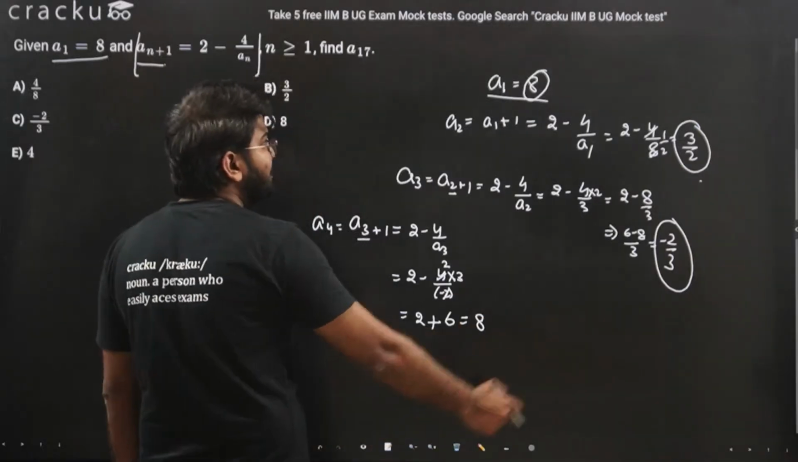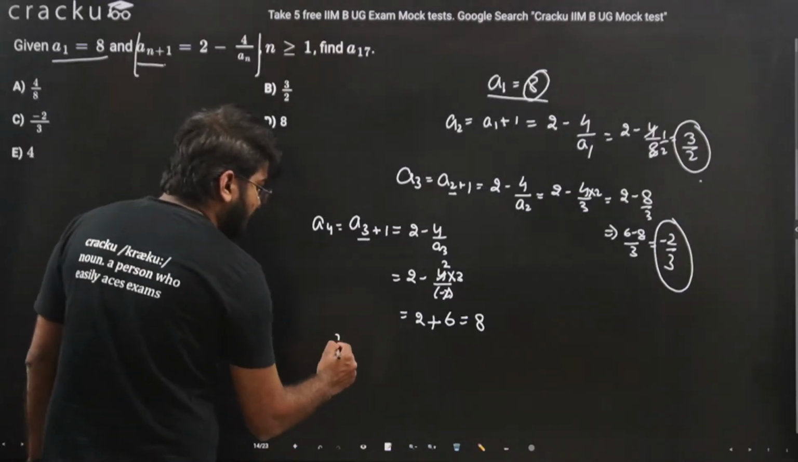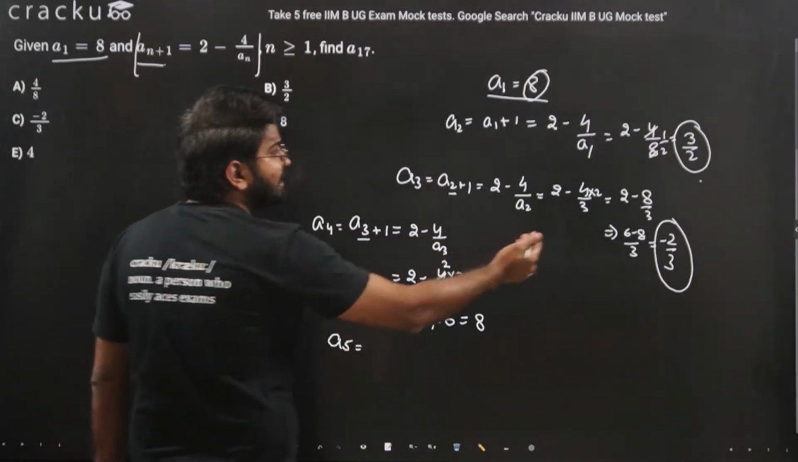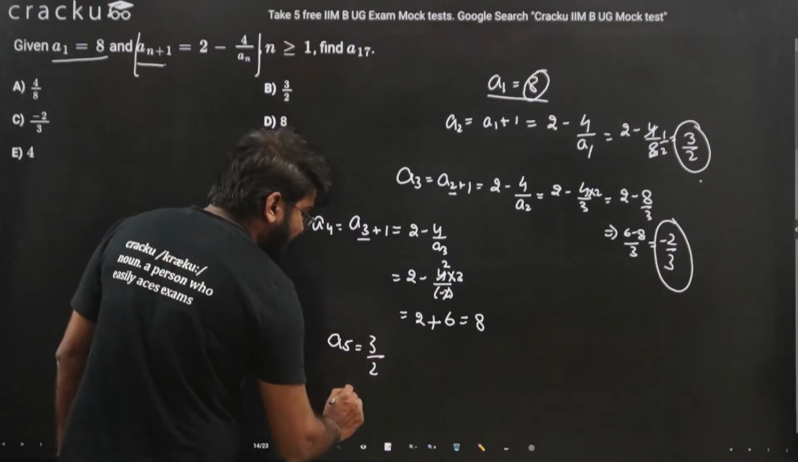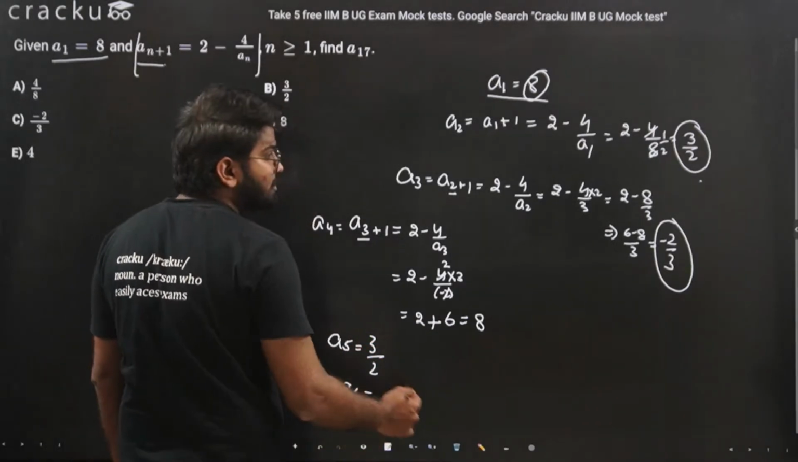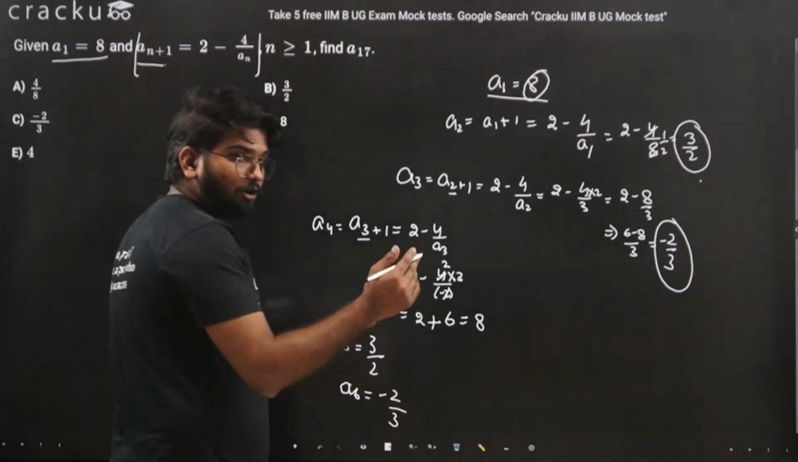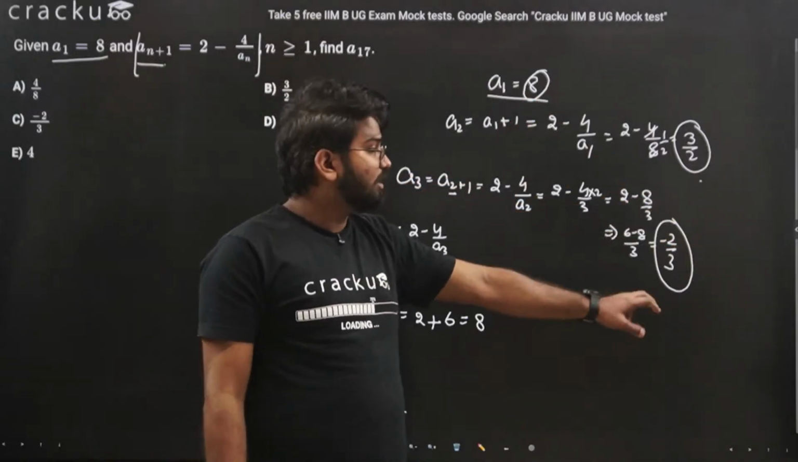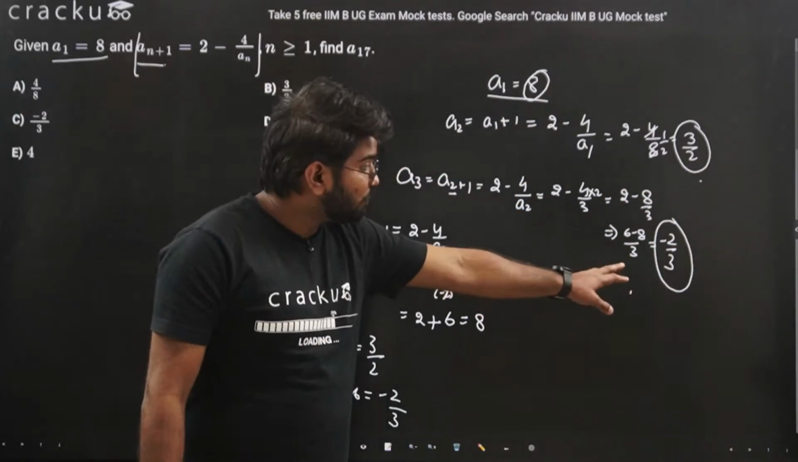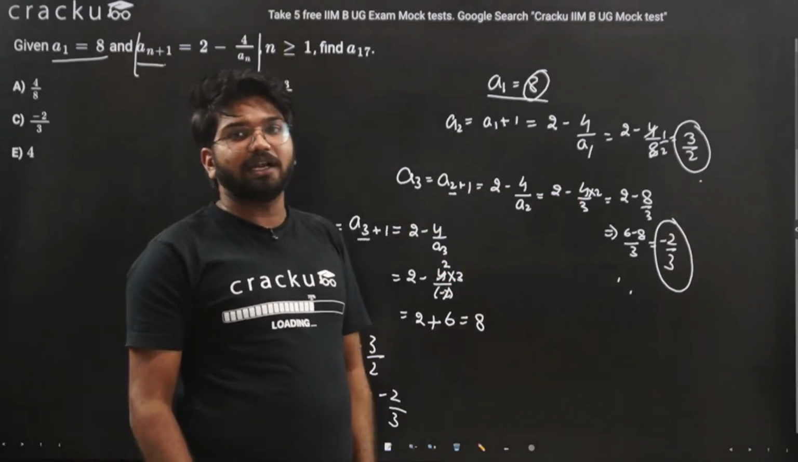So we have arrived at the first term again. If we solve for the next term, then we'll get 3 by 2. If we solve for A6, then we'll get again minus 2 by 3. And this way the whole sequence will work. The first term is 8, the second term is 3 by 2, the third term is minus 2 by 3. And again in every 3 terms these terms will repeat.